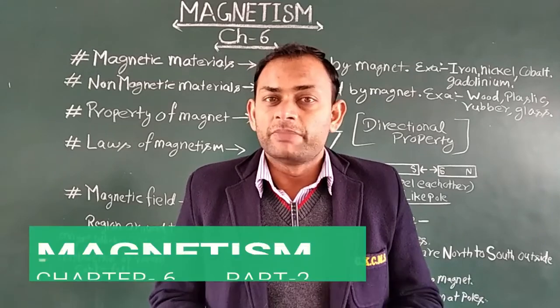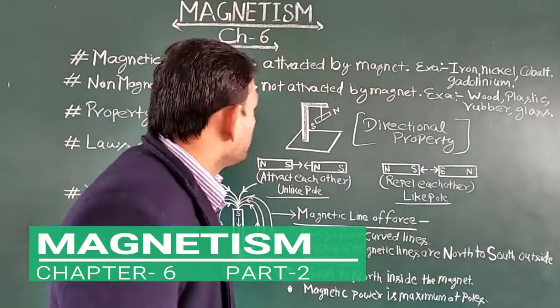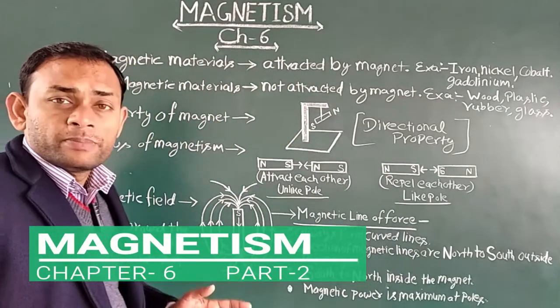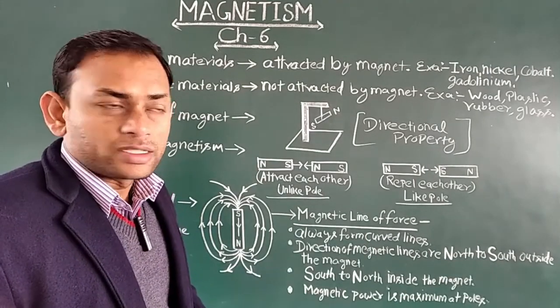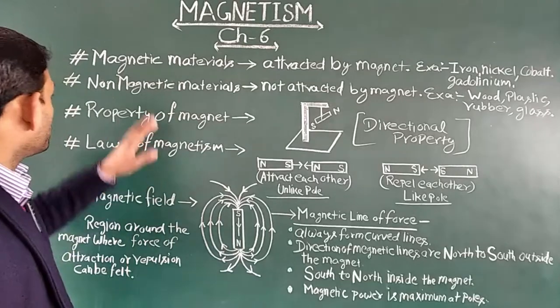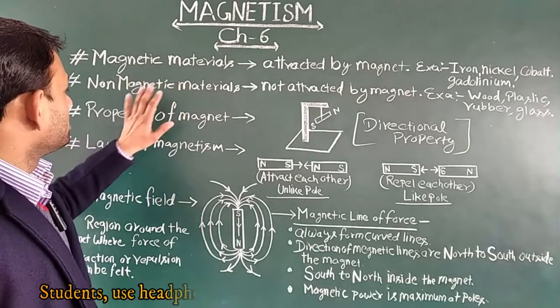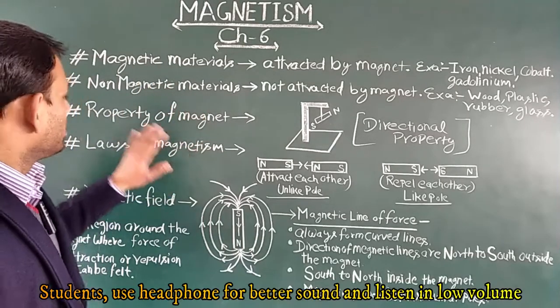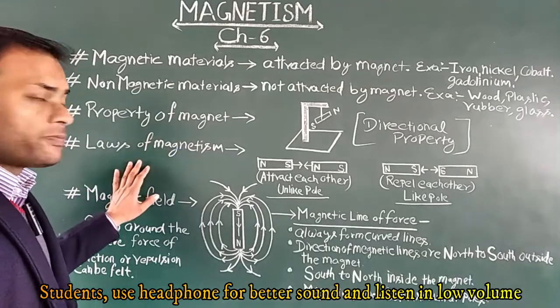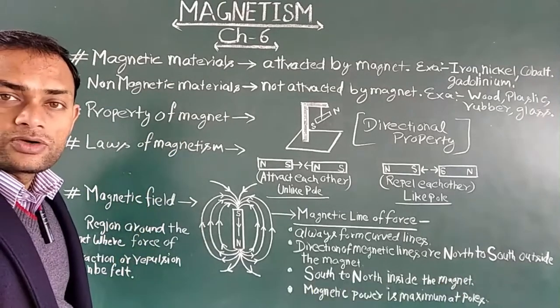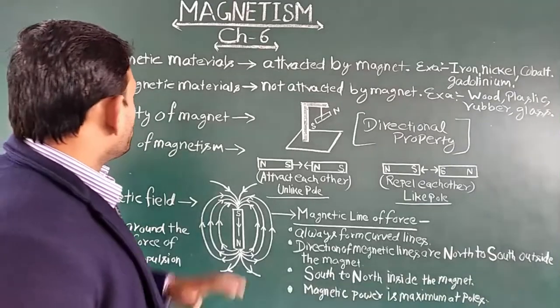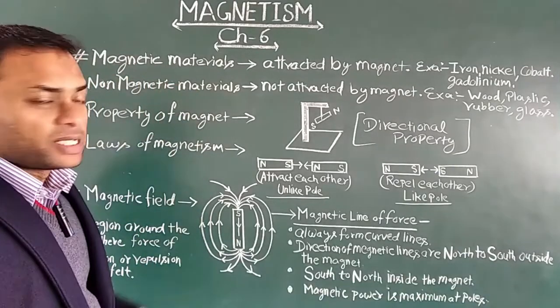We started chapter 6, magnetism, in physics, and I told you about magnetism and the types of magnets. Today we will discuss magnetic material, non-magnetic material, property of magnet, law of magnet, and along with that, magnetic field. So first of all, what is a magnetic material?